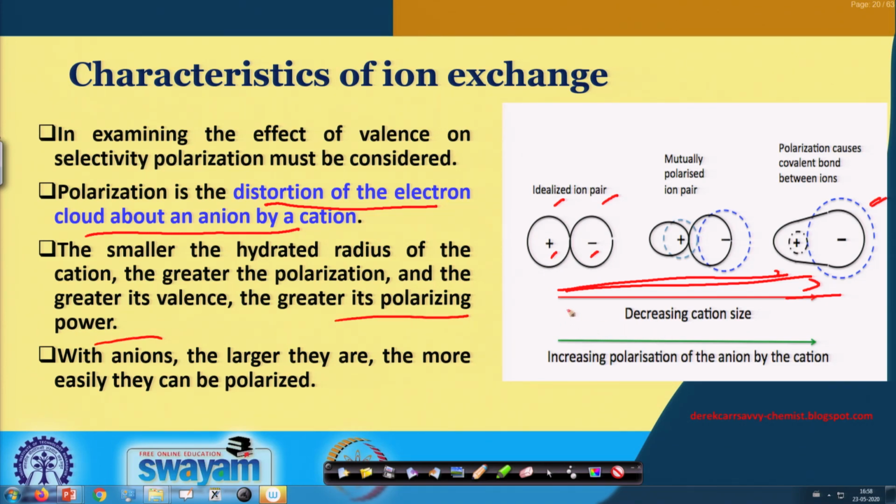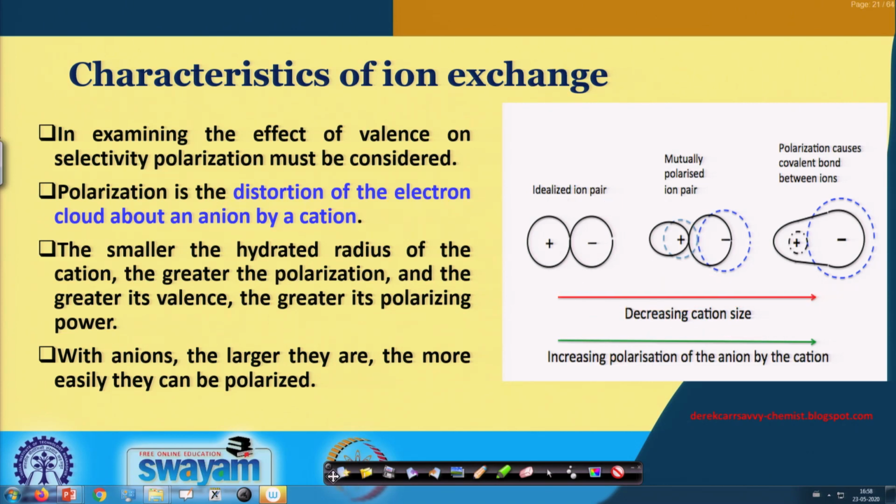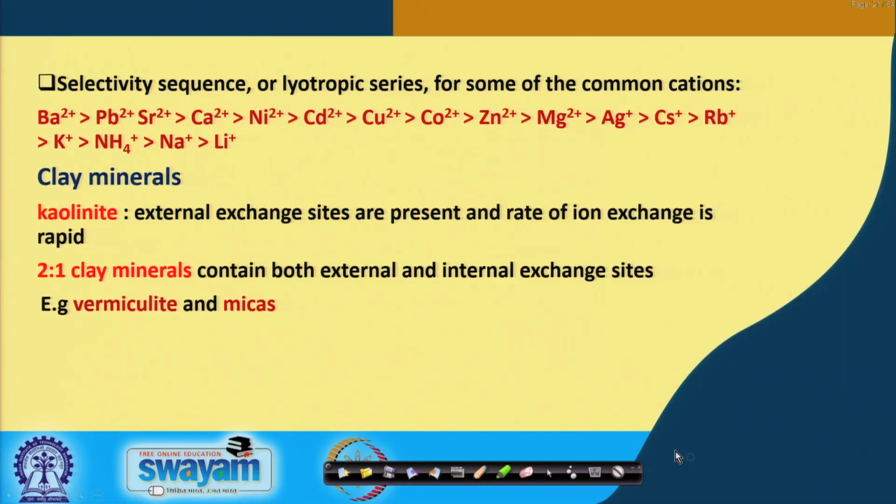As we decrease the cation size, the polarization increases, and the larger the anions are, the more easily they can be polarized. Also, the greater the valence, the greater the polarizing power. So, this polarization has a very important effect on the ion exchange property.